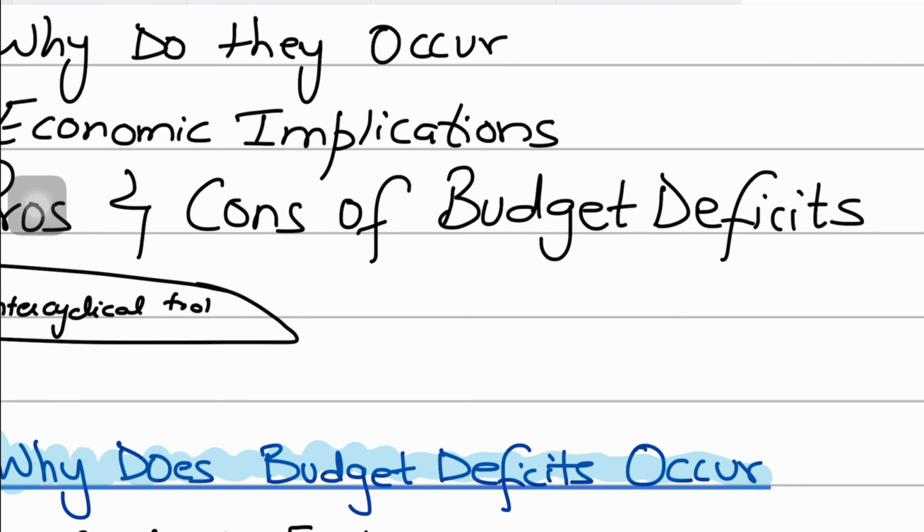So budget deficits basically matter. They are an important indicator of a government's fiscal health. This is an important line that you students should write as well. What is it indicating?